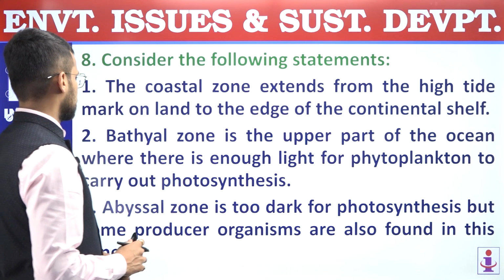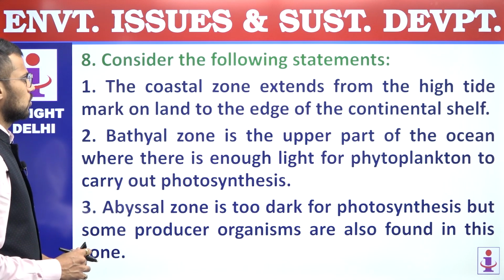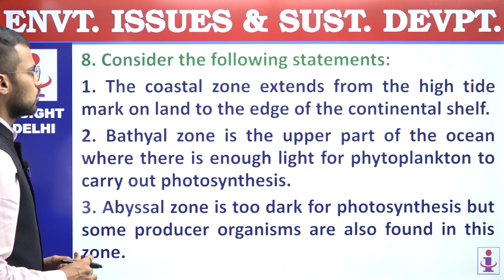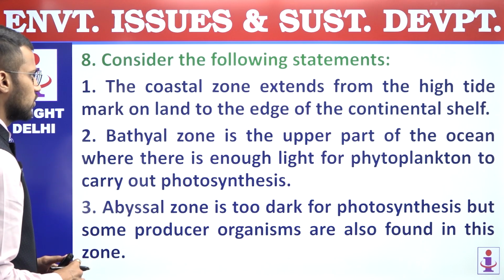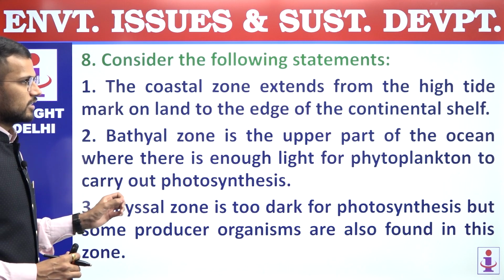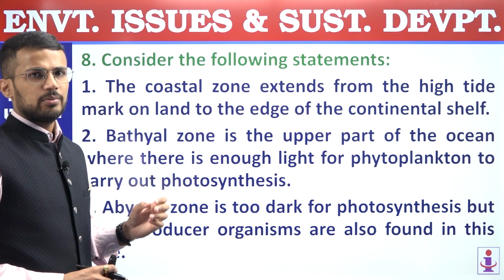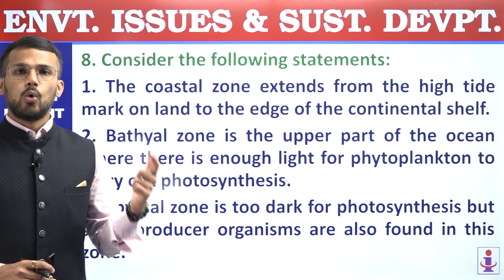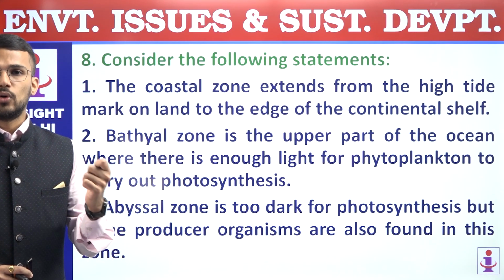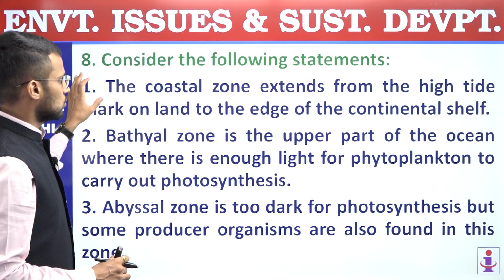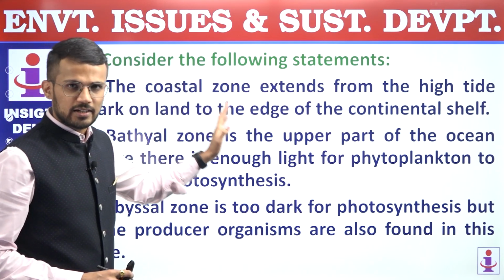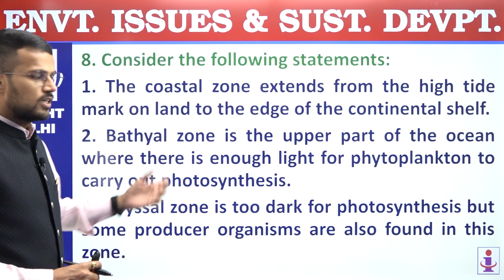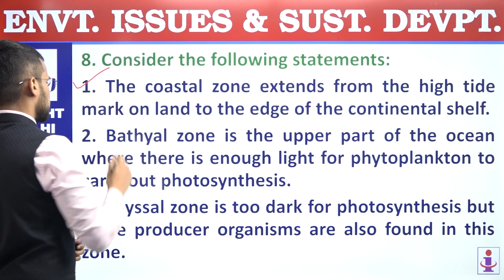Next, 8th. Consider the following statements. First, the coastal zone extends from the high tide mark on land to the edge of the continental shelf. Right? So this statement is correct. Aquatic ecosystem can be divided into 2 parts. First, coastal zone, and second, open water zone or open ocean zone. So the first zone is coastal zone, and it extends from high tide line towards the edge of the continental shelf. So the first statement is correct.